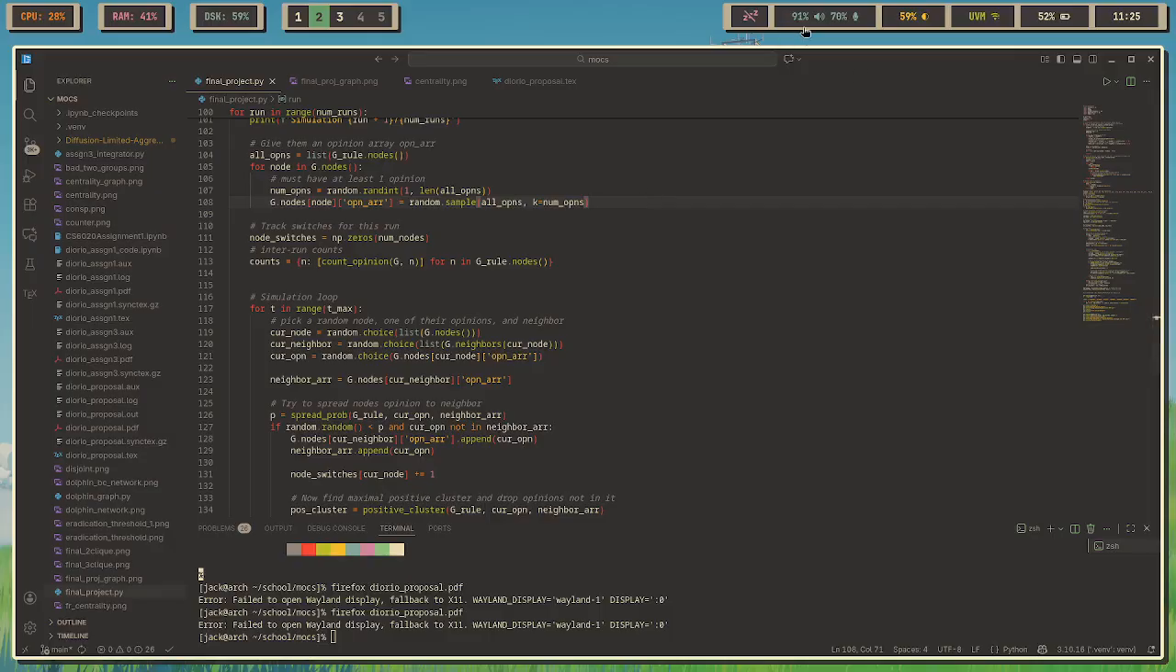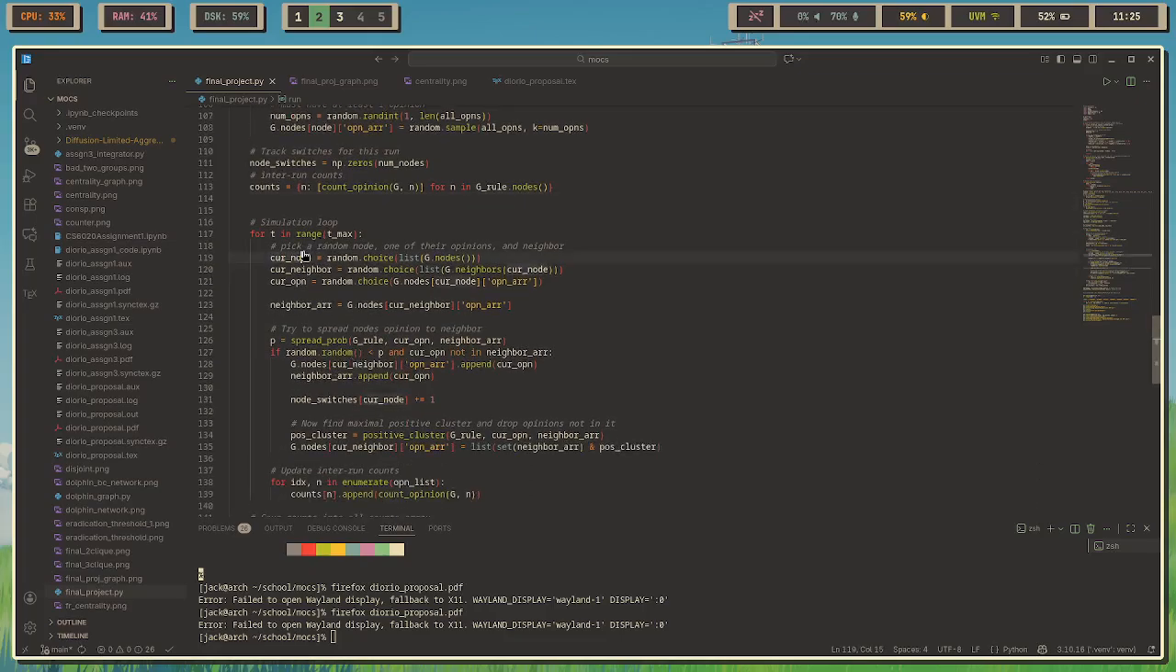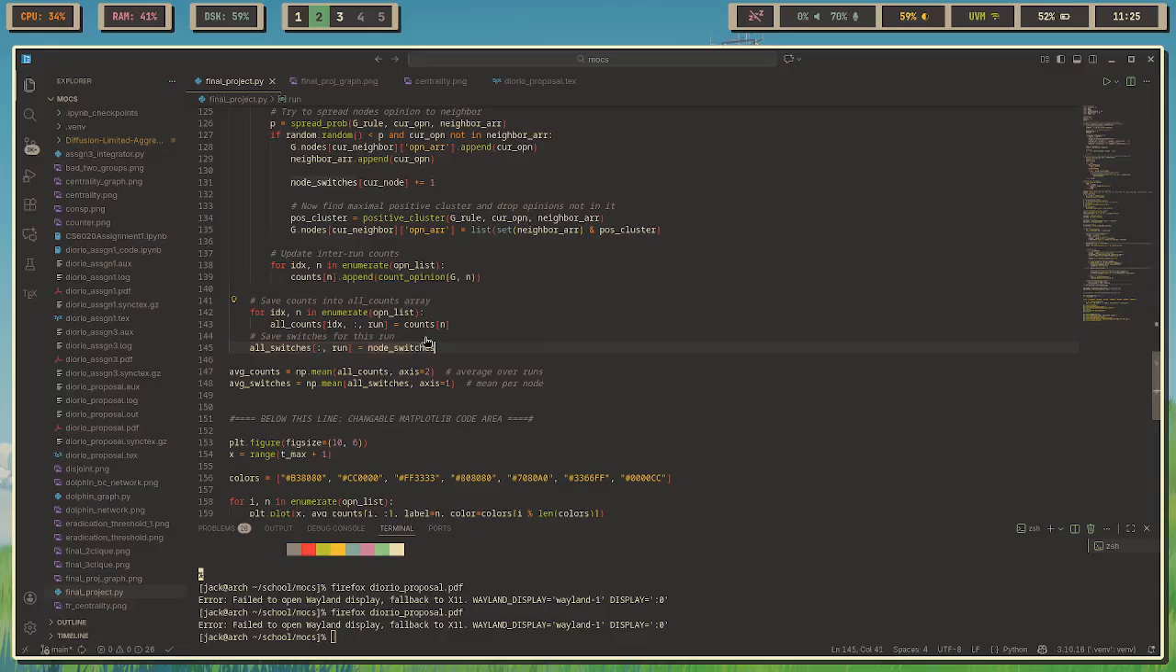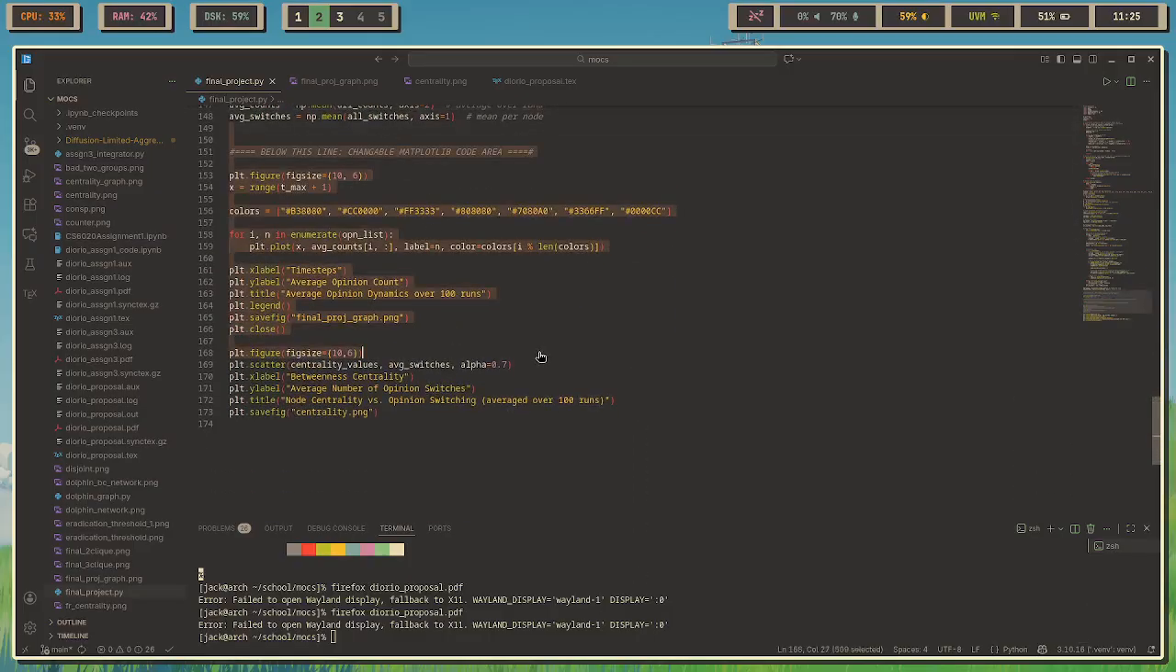Then I've got the counts here, and the node switches get initialized, and then I loop over each time step. A random node is picked, a random neighbor is picked, they speak about a random opinion, and we calculate the spread probability. If it succeeds, we do the positive cluster, we change everybody's opinion, and then we update the counts so that we can collect the data. Then we save all the counts into a larger array and average them. Below this line is just really malleable matplotlib code area that I sandbox around with to produce a bunch of figures.